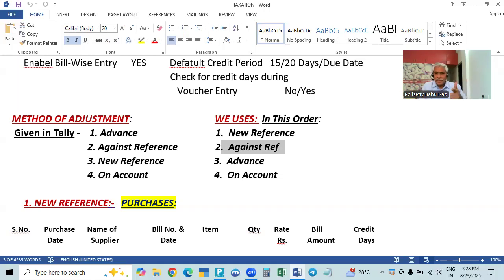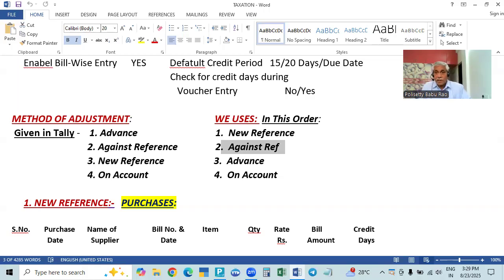We give some name to save it, not the payment voucher number. The supplier will receive the money, enter it in the receipt entry, and also save it as advance. Similarly, when we are selling goods, our customers may give some order to us, and against that order they may give some advance.